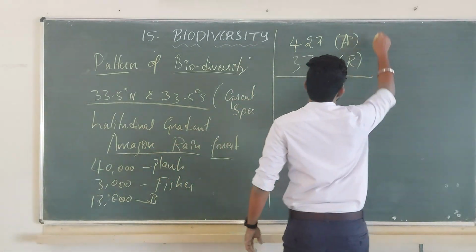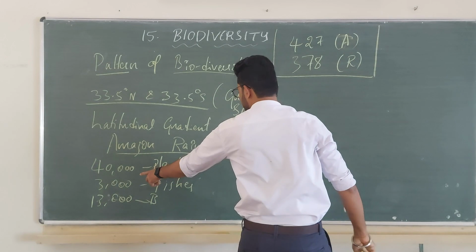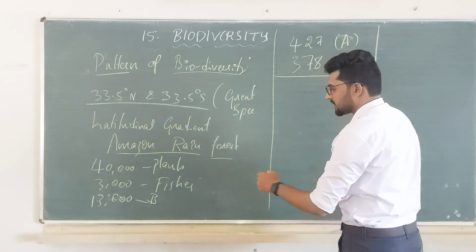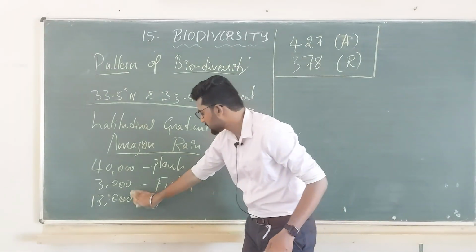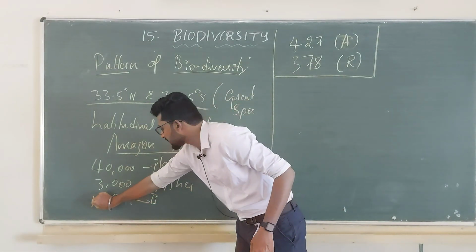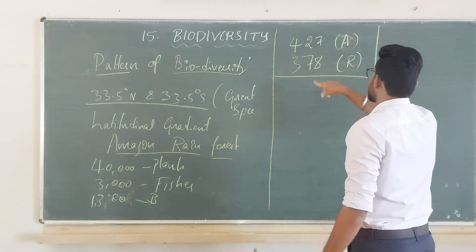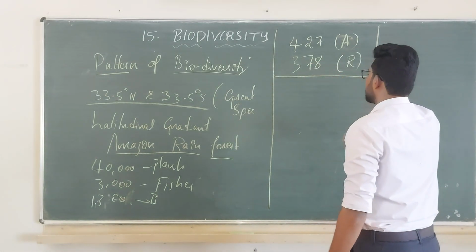This number is important: 40,000 plants, 3,000 fishes, 1,300 species of birds, 427 amphibians, 378 reptiles.